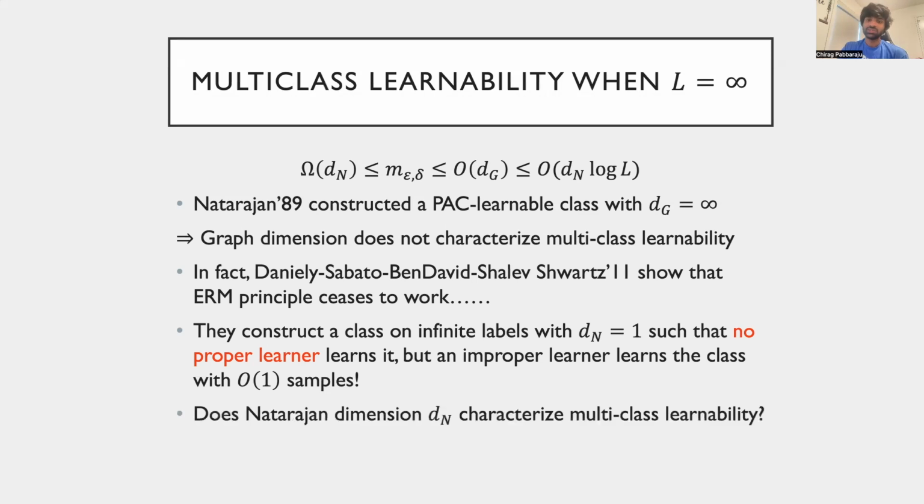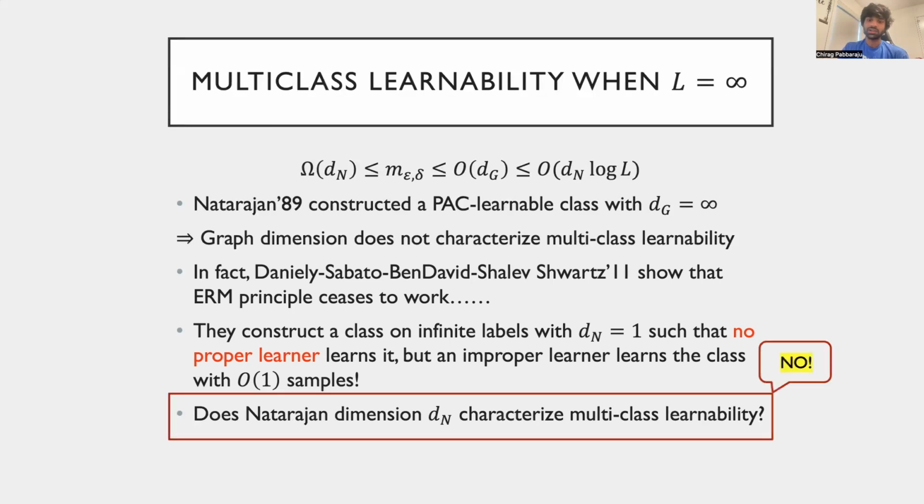So given this curious state of affairs, it was an open question whether the finiteness of the Natarajan dimension guarantees finite PAC learning complexity. Note again that we cannot infer this from the stated upper bound here in terms of the Natarajan dimension because it involves a factor of log L, which becomes vacuous when L is infinite.